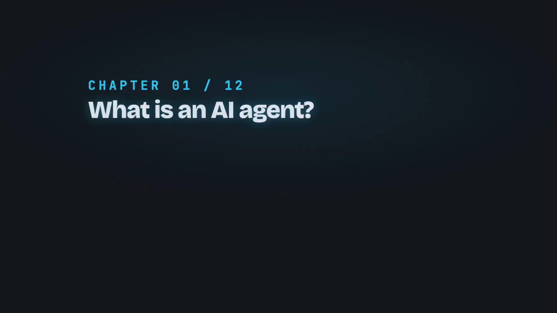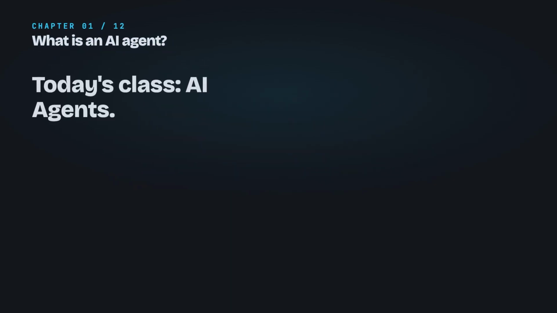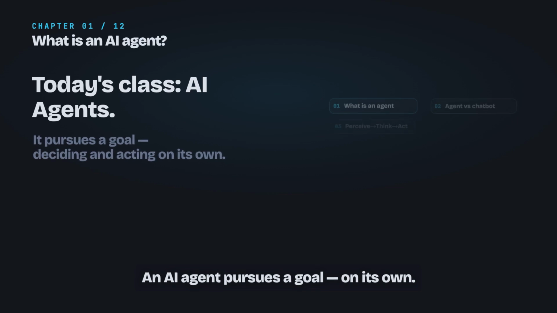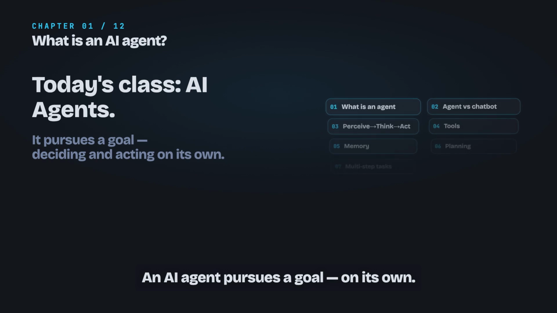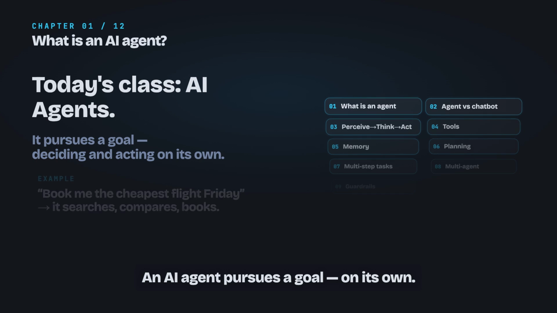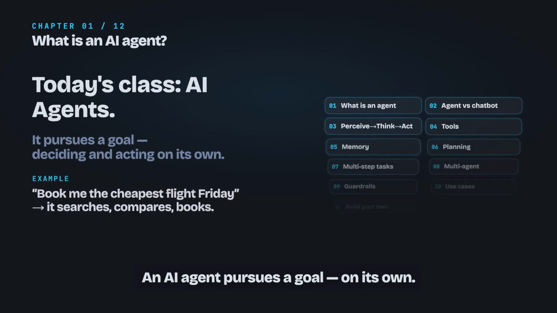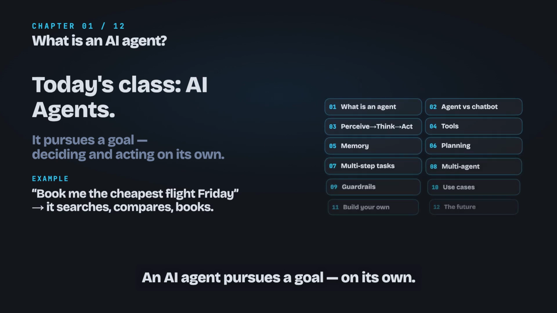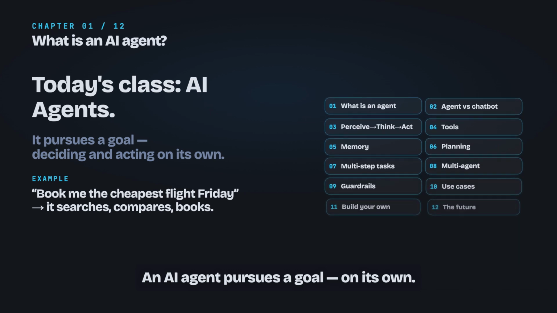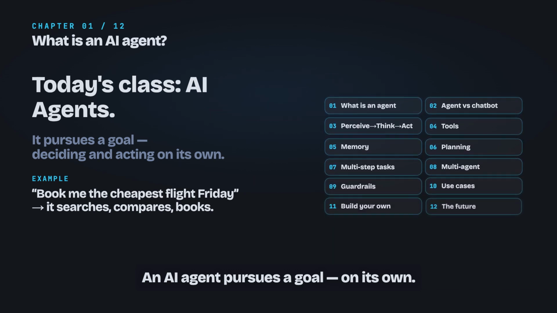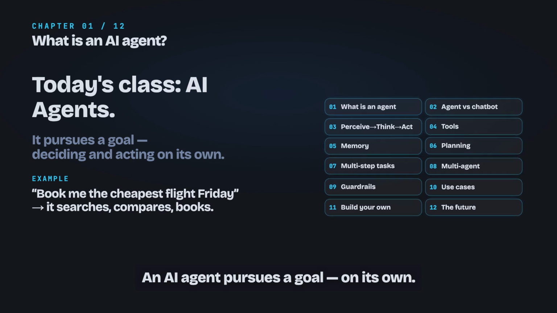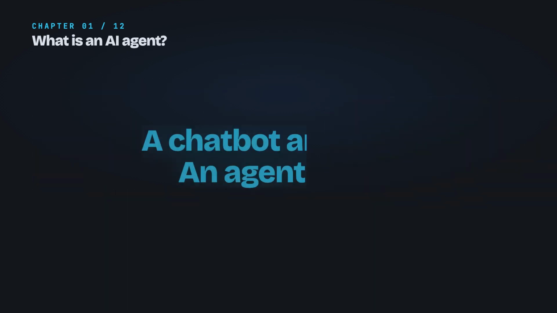Chapter 1. What is an AI agent? Here's the short version. A chatbot answers, but an agent acts. An agent takes a goal and pursues it on its own, deciding what to do, taking actions, and checking the results until the job is actually done. Picture this. You say, book me the cheapest flight on Friday. A chatbot would just tell you how to search. An agent searches, compares the options, and books it for you. That's the difference. It doesn't just talk about the goal, it goes and gets it. Next up, exactly how an agent differs from the chatbot you already know.